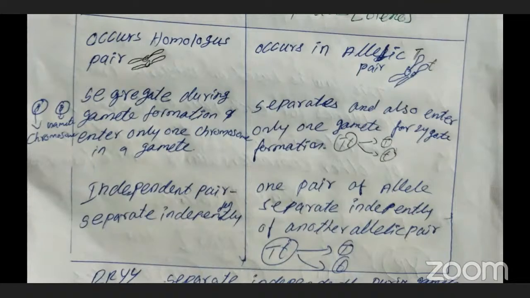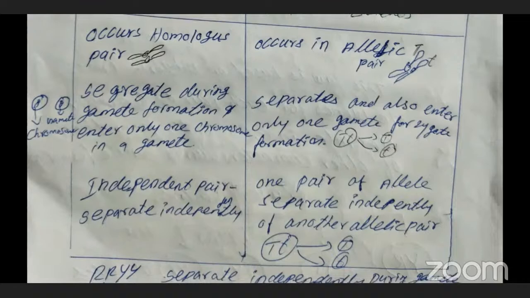Clear? Similarly, factors, genes, also separate during gamete formation. We know this very well from the monohybrid cross and dihybrid cross, for example, Mendel's law of segregation.